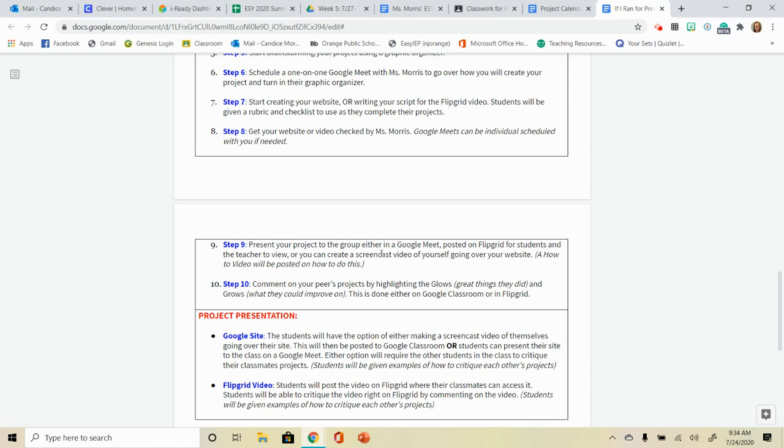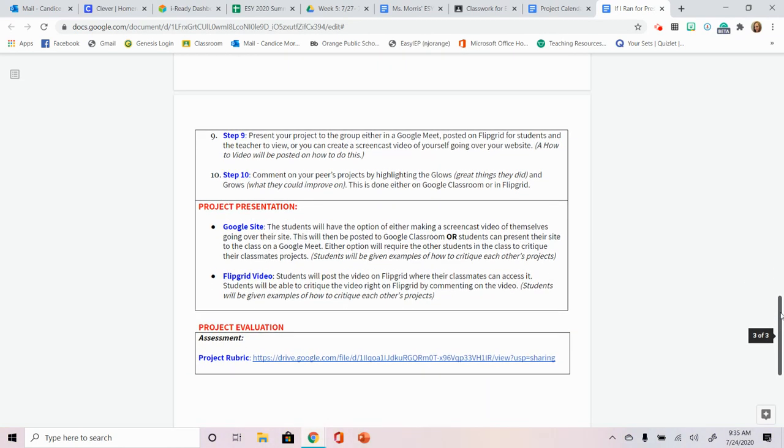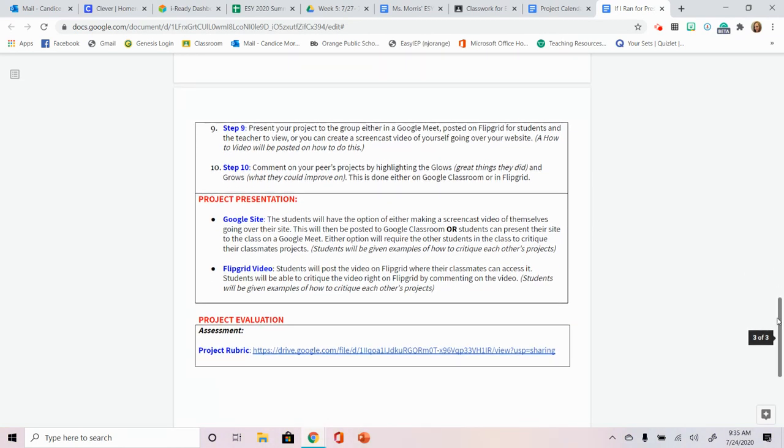And then finally, step 10, comment on your peers' projects by highlighting their glows, great things that they did, and grows, what they can improve on. And this will be done in Google Classroom or in Flipgrid, because in Flipgrid you can actually comment on people's videos. So, all right, obviously you're going to have a project presentation. Like I said, you can either have a screencast video like I'm doing now, showing you everything, or you can show it in Google Classroom and present it to the class in Google Meet.